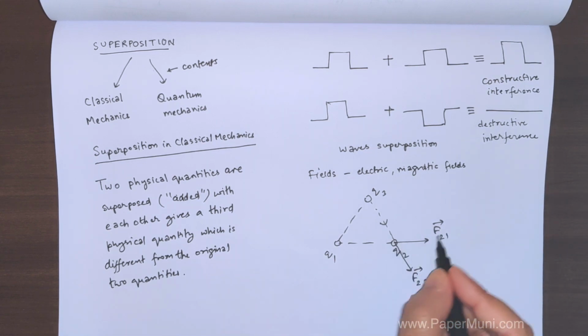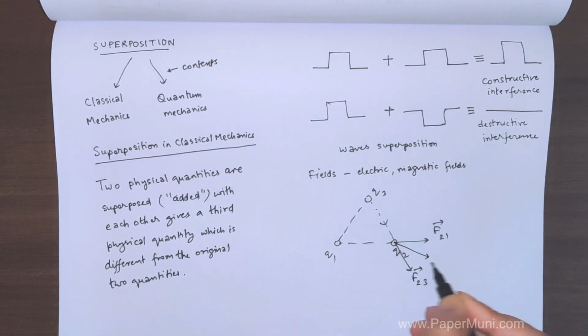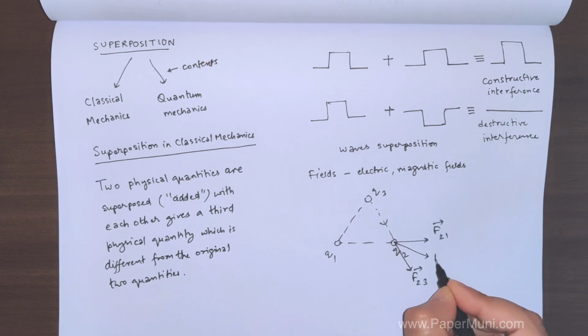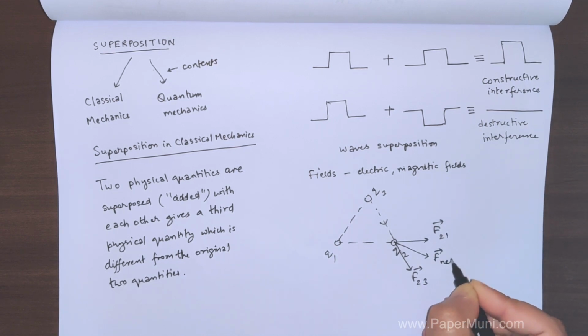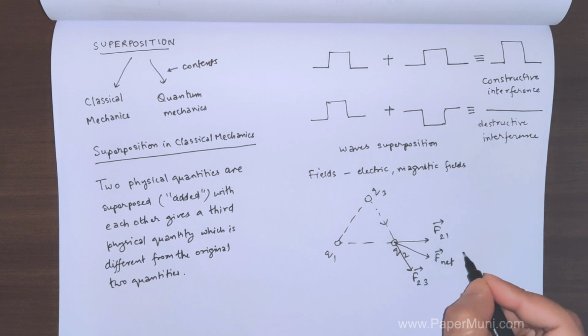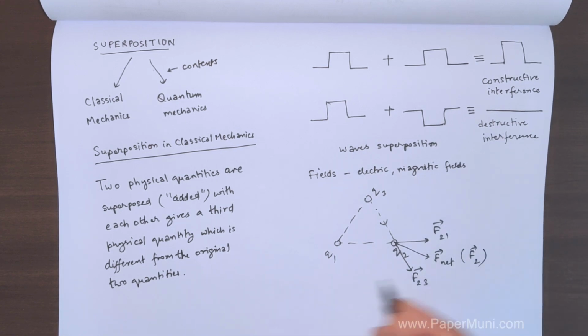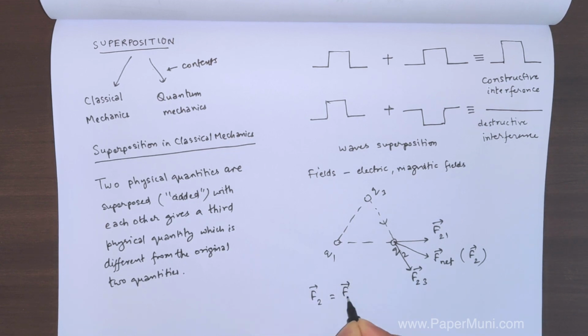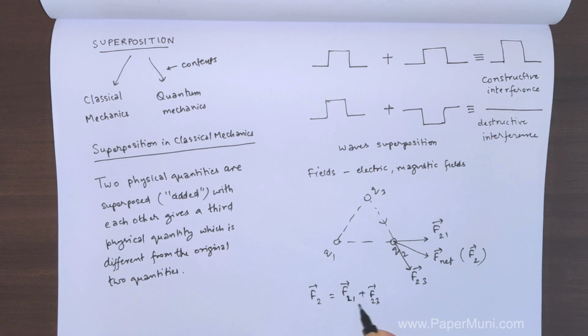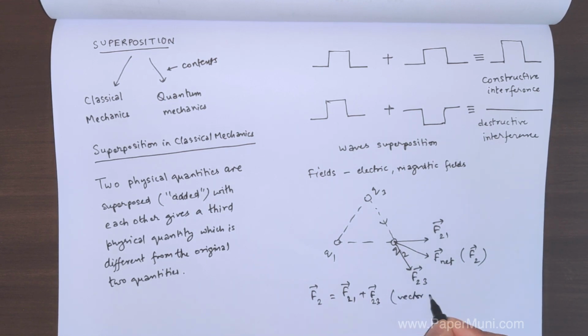If we add them both, we get a net force in this direction, which is the net force on Q2, or let's label it F2. So F2 is obtained by F21 plus F23. This is basically a vector addition, and this is also a kind of superposition.